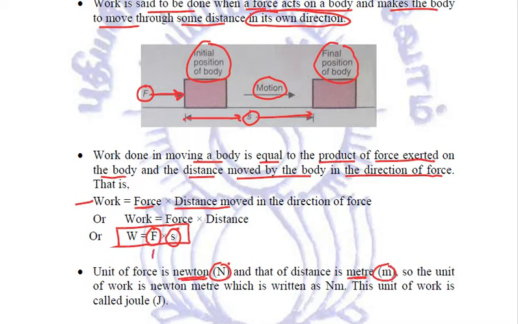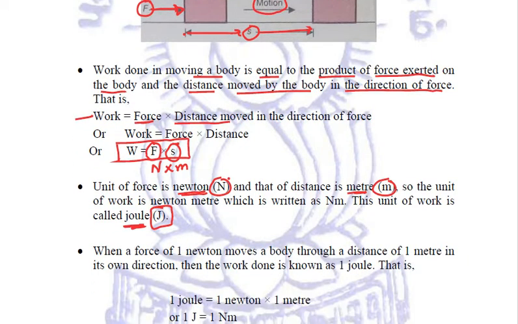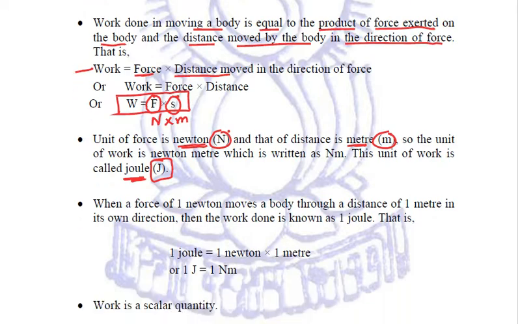So the SI unit of work done becomes Newton into meter, and in the SI form this is called joule, which is represented by capital J. So the SI unit, the standard international unit of work done, is joule. Now if we have to define 1 joule of work done, we can relate it from its formula itself: if 1 Newton of force is acting on a body and making the body move through a distance of 1 meter, then we say that 1 joule of work is done.